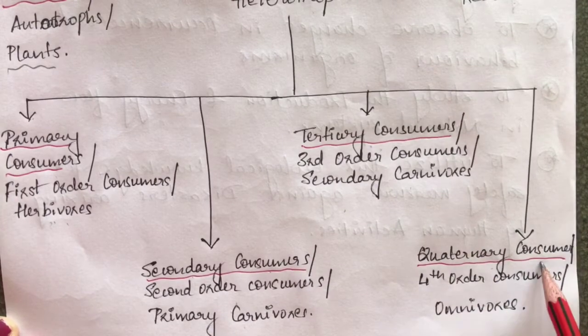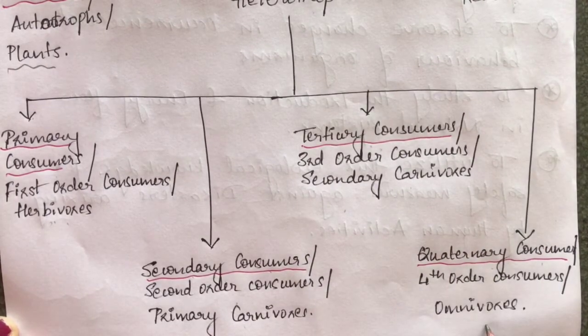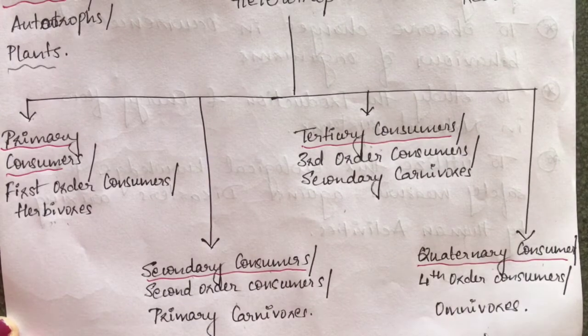Coming up with your quaternary consumers, these are the omnivorous animals. The omnivorous include animals which eat other animals and also eat plants. So both the categories are present here. So this is my subdivision here for biotic components.